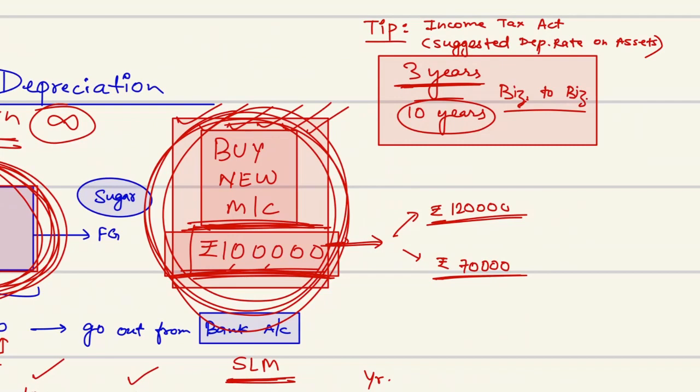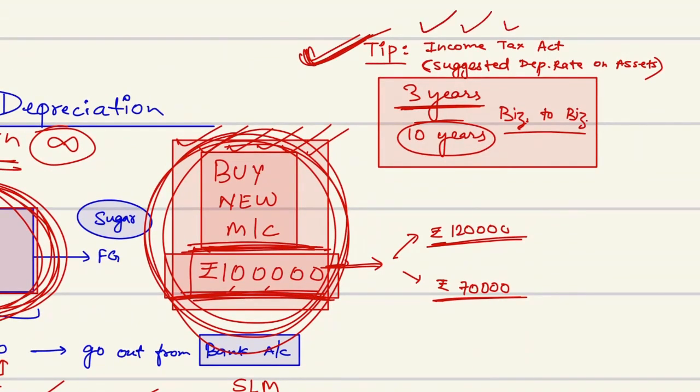That is a suggestion from the Income Tax Act that can be used if no clue is available to the management. Obviously, if you are doing the income tax return, you need to follow the Income Tax Act 100%.